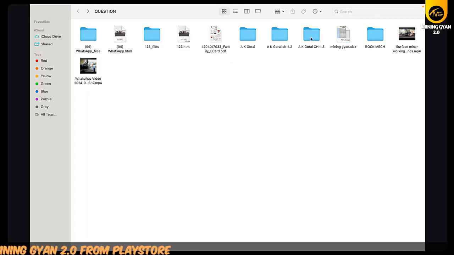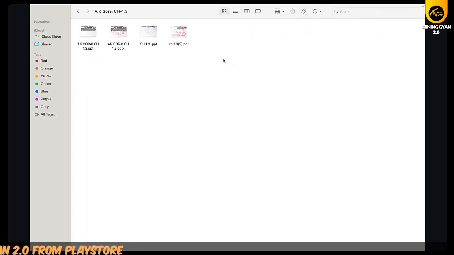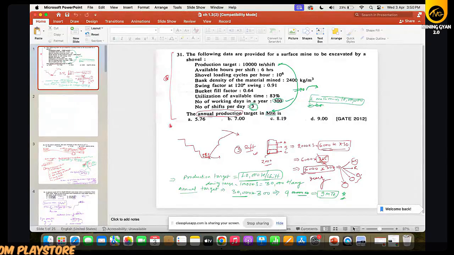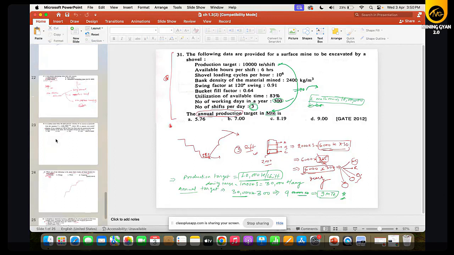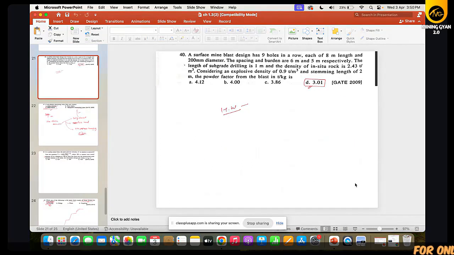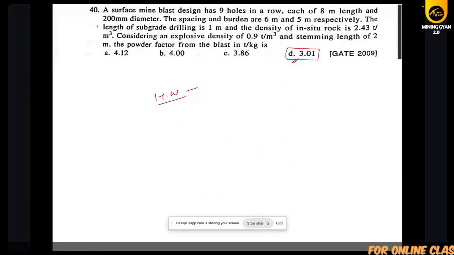Okay. So what was the 1.3? I told you to solve a question. This was your homework question. So maybe out of you, few persons have already attempted. So if you have any doubt, you can comment.